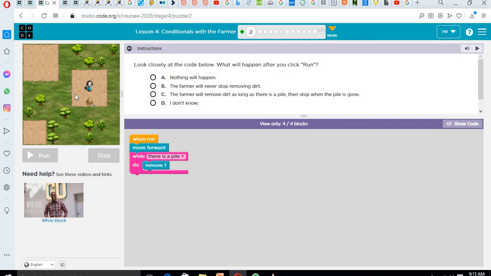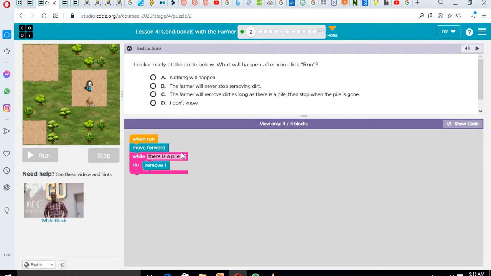So if we look at our play area, you see the farmer carrying a harvesting shovel to remove a pile. So what will happen when we click run? The farmer will remove dirt as long as there's a pile. Then stop, the pile is gone. So you stop when the pile is gone. So let's see, that feels like the correct one.